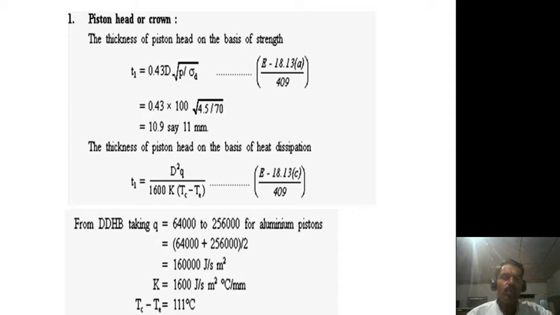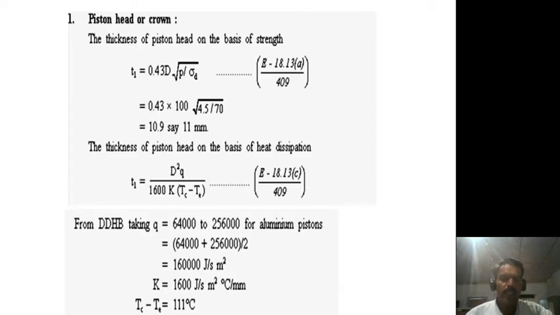T1 is equal to capital D square into Q divided by 1600 into K into bracket Tc minus Ta. Tc means temperature at center and Ta means temperature at edge. Here the Q value is different, the range is given. Which type of piston it is, on that basis only we have to take the Q values and range.